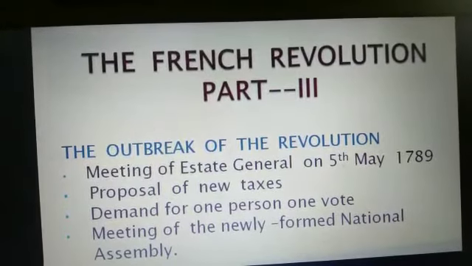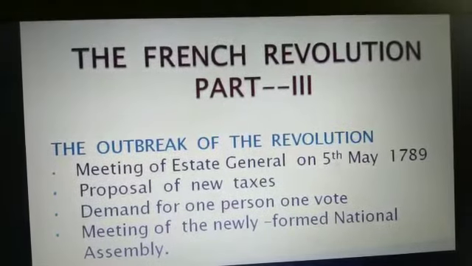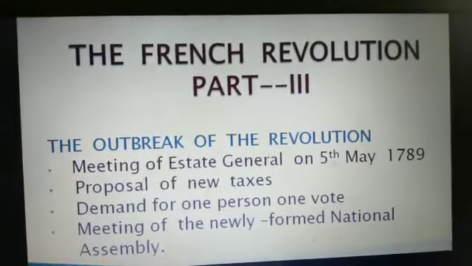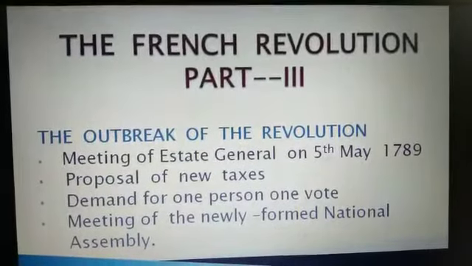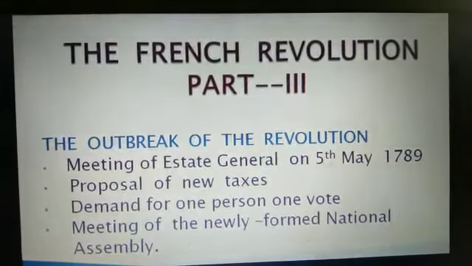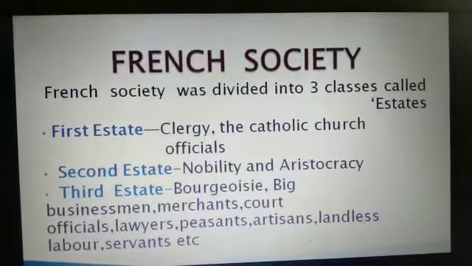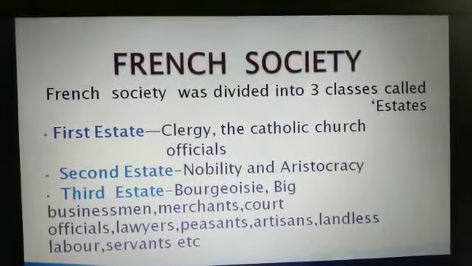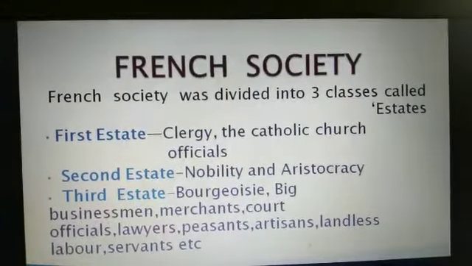Children, in the last videos I sent some materials about the society of France. If we discuss French society, it comes under the social cause.